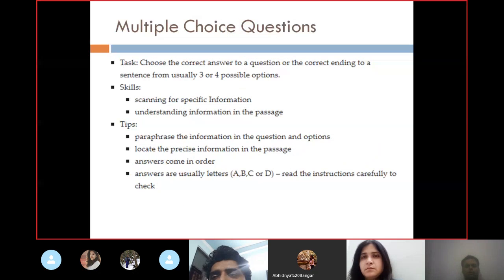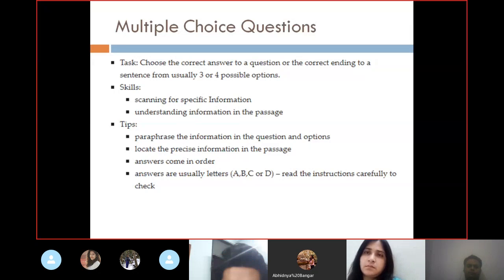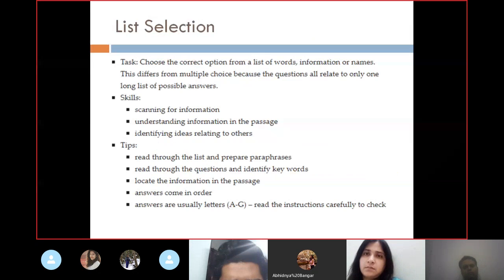So multiple choice question, you all know about it. It's very important, yet it's very simple. It will be there in the exam for sure. Okay. Selection. Now what is this selection? Choose the correct option from a list of words, information or names.